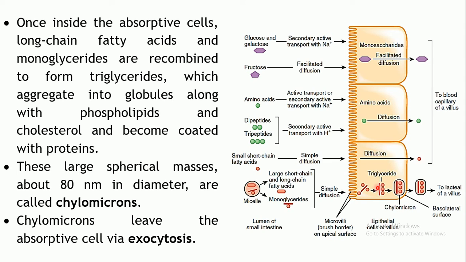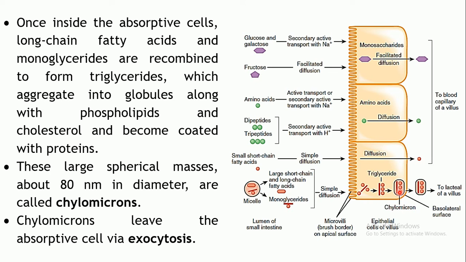Now these triglycerides which are formed due to the recombination of the fatty acids with the monoglycerides get aggregated into globules along with the phospholipids and cholesterol, and further become coated with proteins and get converted into large spherical masses called chylomicrons, which are nearly about 80 nanometers in diameter.